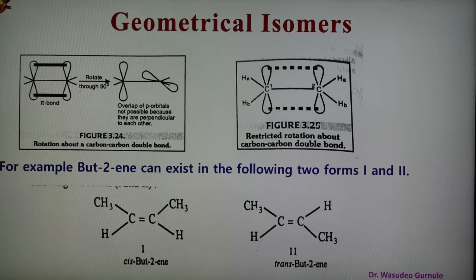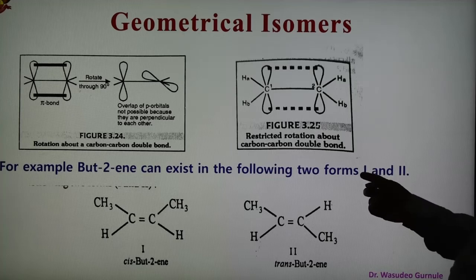With respect to carbon 2 without breaking the pi bond. Therefore, many substituted alkenes can exist in two distinct isomers which differ from each other only in the relative position of the atoms or groups in the space around the double bond. For example, shown here, 2-butene can exist in two isomeric forms, number 1 and number 2.